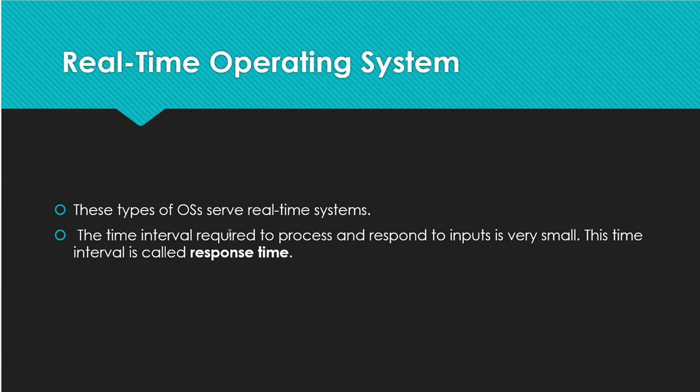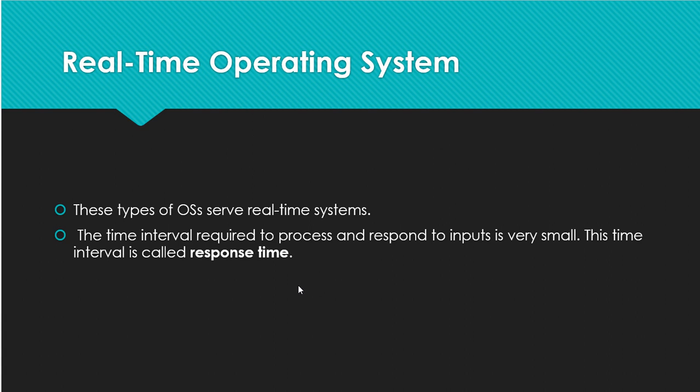And the real-time operating systems are very important right here. Robotics, for example, all operate with the help of a real-time operating system. In these types of OS, the time interval required to process and respond to input is very small. This time interval is called response time. Here in the real-time operating system, response time is very less. So two types of real-time operating system will come.